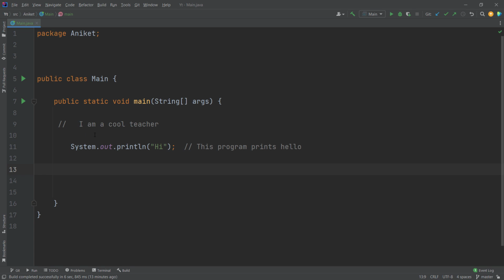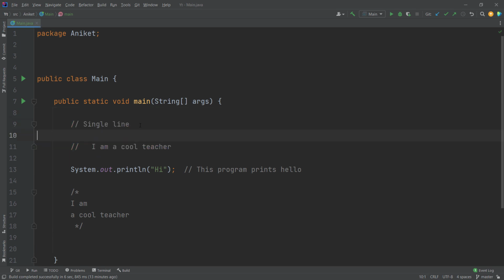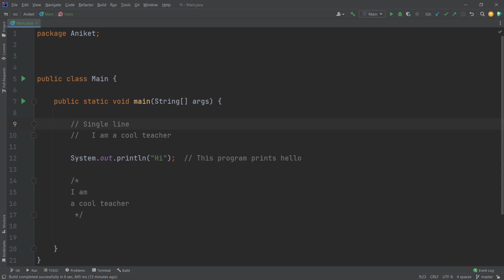Now, there's a second type of comment which is known as a multi-line comment. How to write that? Starting forward slash, star, star, forward slash again. Whatever you write here is a multi-line. Multi-line means multiple lines. So I can say, I am a cool teacher. Cool, right? So this one is a multi-line. This is a single line. Well, that's the entire story. Seriously, that's it. So see, again, this is a single line, and this one, the other one, I'll just write here only, is multi-line comment.